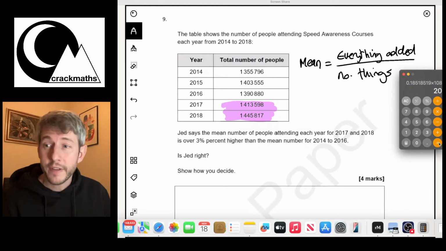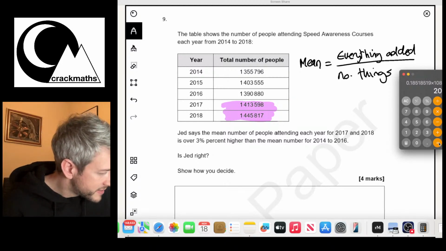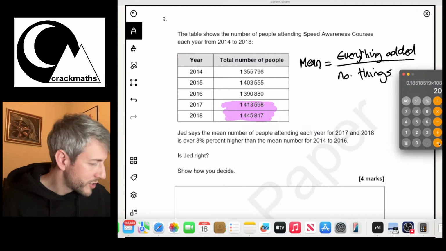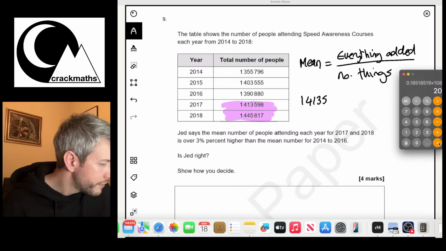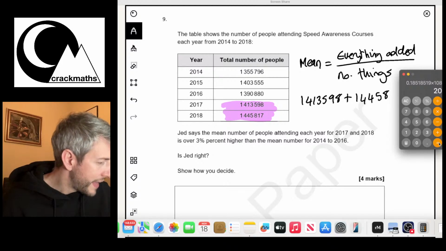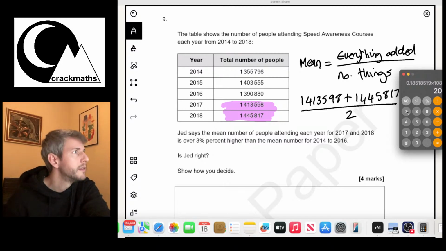So we have the two things here to add together. What's that going to be? We've got to add these two things. So let's do, well, I'll have to write it down because you've got to show your working out. So if I do 1413598 add 1445817, all divided by 2. Okay, I'll do that on my calculator.